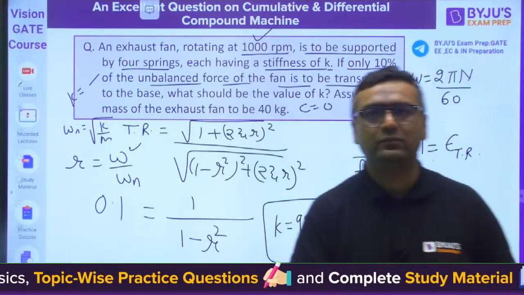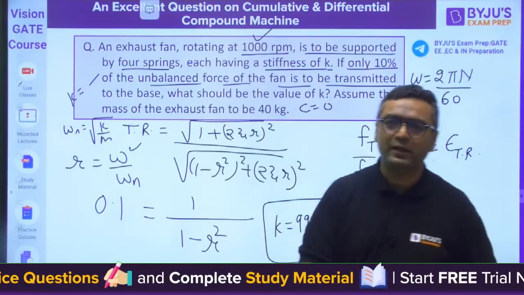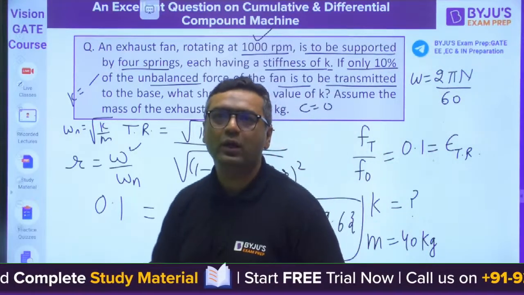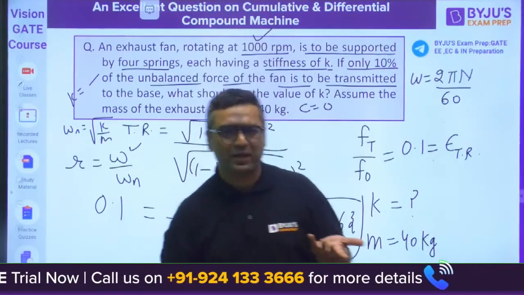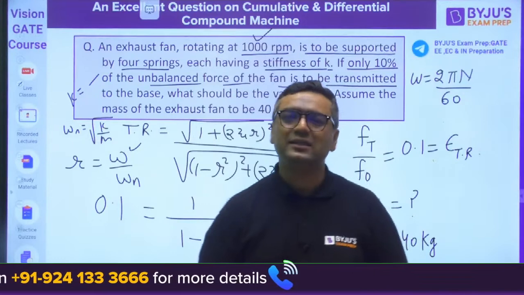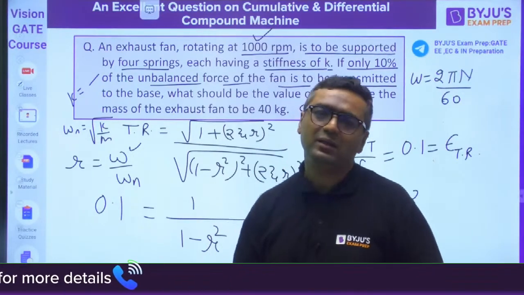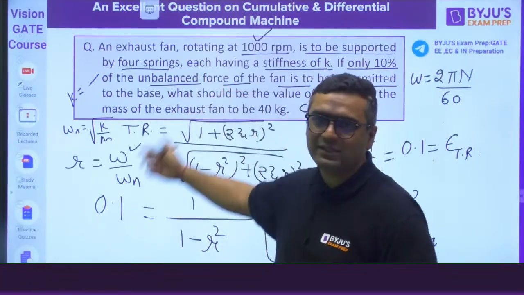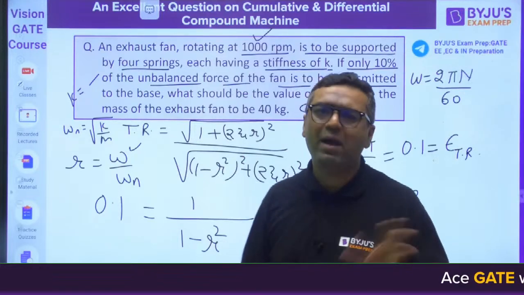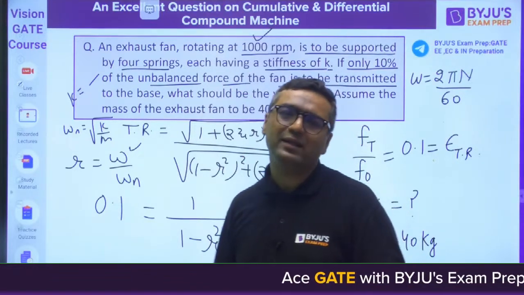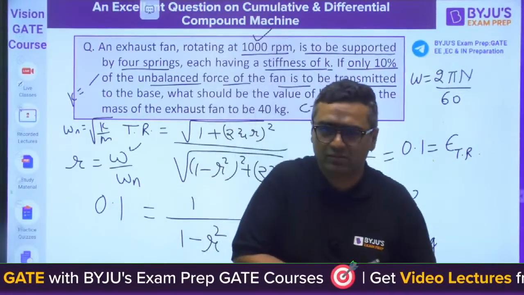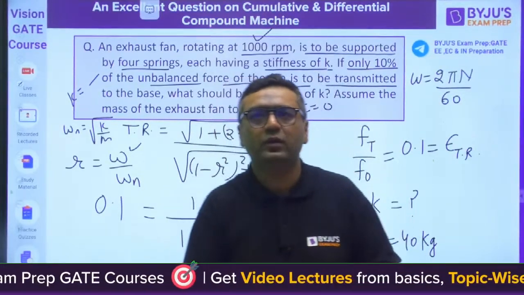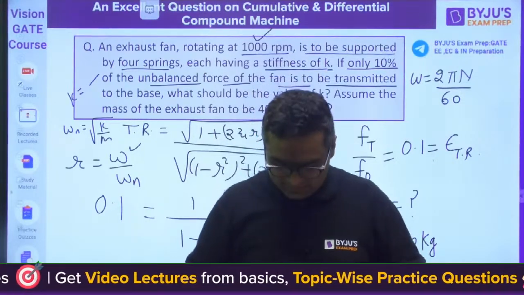Yes Vinay, but they have not mentioned whether they are in series or parallel. Okay, that's why this is the total stiffness. But if they say 4 springs are attached, you can divide it by 4 as well, by assuming that they are in parallel. Can we do like that? Yes, that is the only way. Otherwise, they have to mention, they need to give the figure. They have not given the figure. Clear, guys?